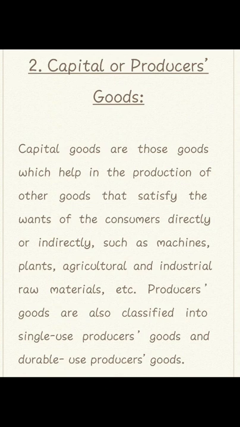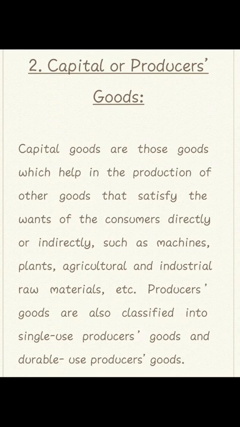Goods produced are provided in the market, and the consumer purchases the goods and gets satisfaction. So producer goods indirectly give satisfaction to the consumer, but capital goods are used for production, like machine, plant, raw material, agriculture. These are items used for production.